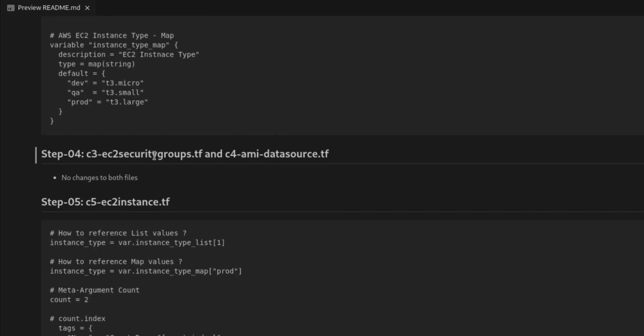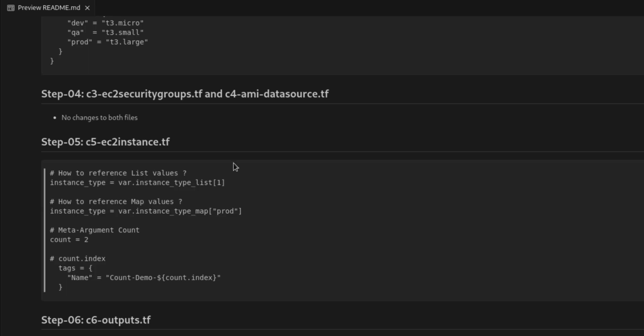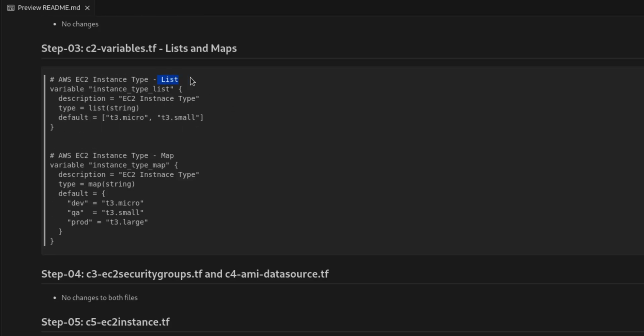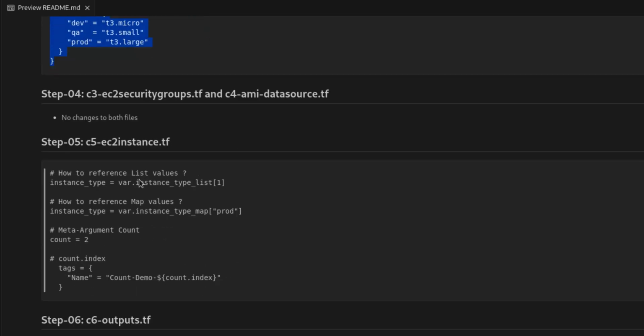Then the second thing, security group: there is no change in both files compared to the previous one. Then the EC2 instance: how to reference list elements here, like instance type. We need to take the instance type which is defined here. It is in the form of a list, so let's see how we specify the element from this list while creating the instance. The index is to be given, like element number 1.